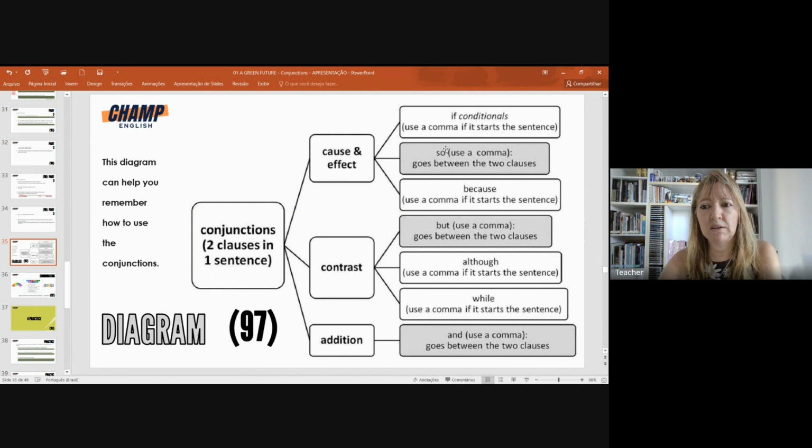So is another example. You have to use a comma. It goes between the two clauses. For example, you are my mom, comma, so I love you. Another example is because. Use a comma if it starts the sentence.